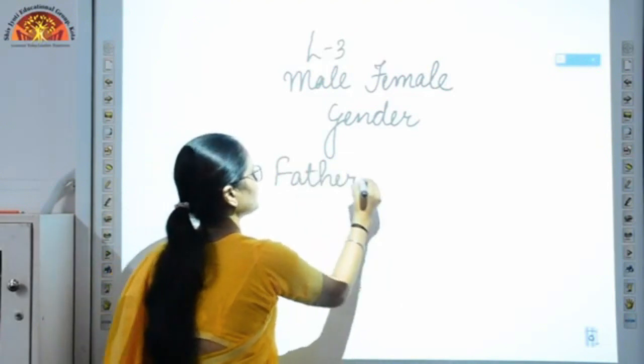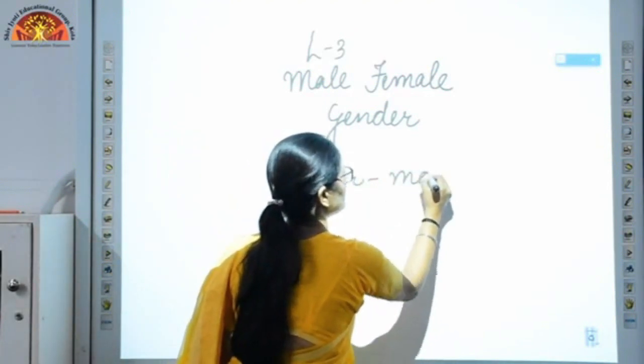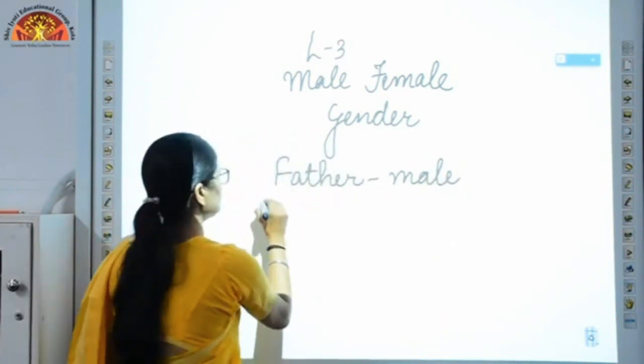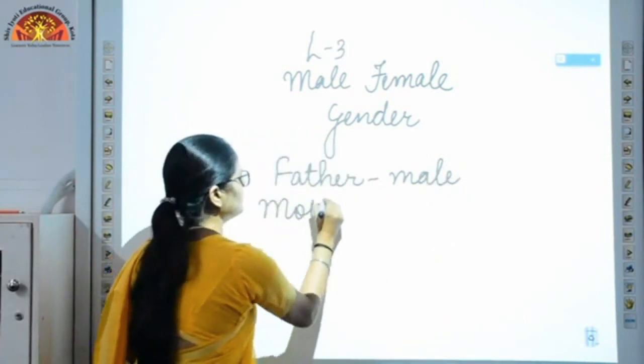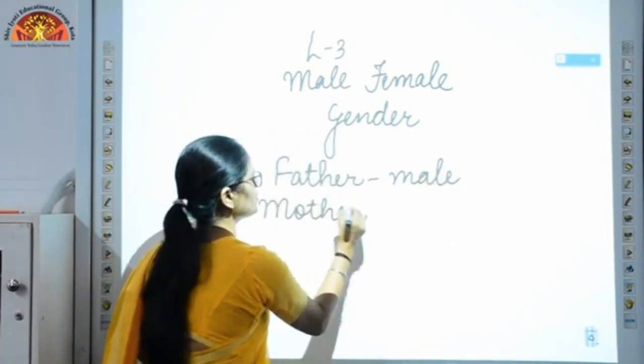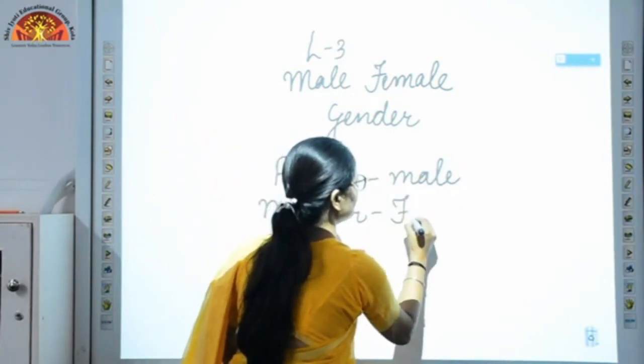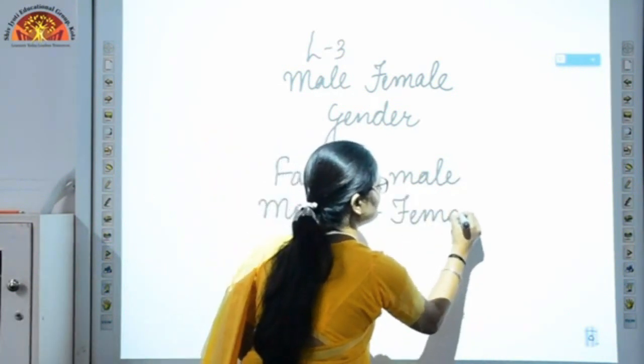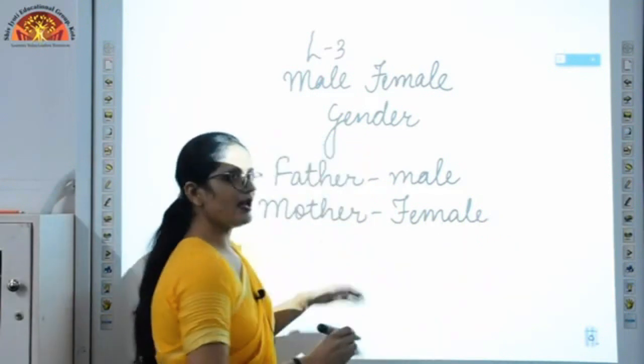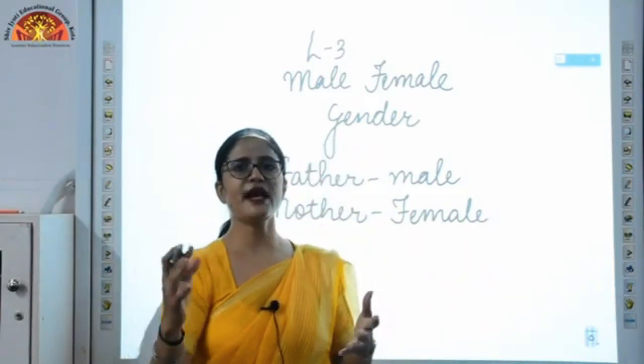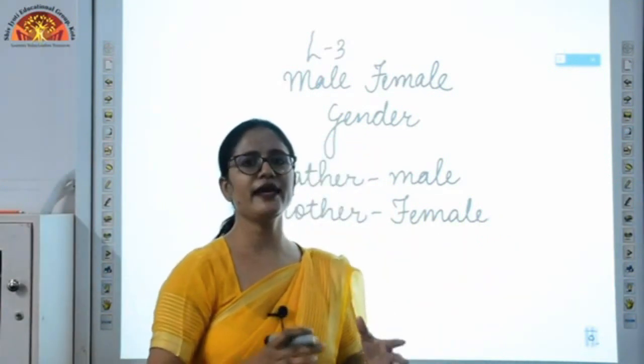Okay, and what is your mother? Your mother is female. So the very simple example I have just given you, that your father is male and your mother is female. With the help of this example, you can easily identify whom we can call male and whom we can call female.